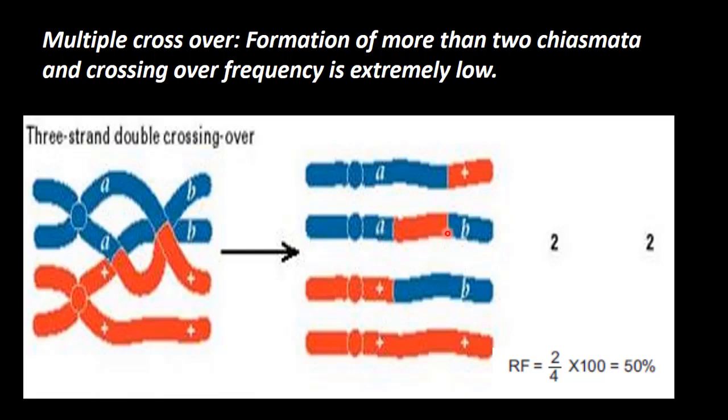This allele loci does not change. And third, plus and plus, here 1 plus remains, another becomes this B comes here, recessive B. So this allele loci is changed, and the final one which is not involved in the crossing over remains as such. So what we are getting? Parental type.